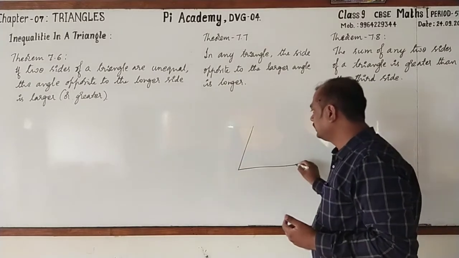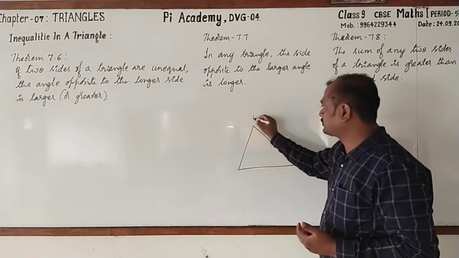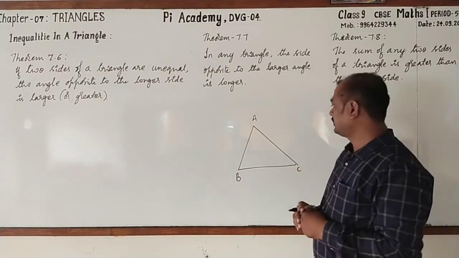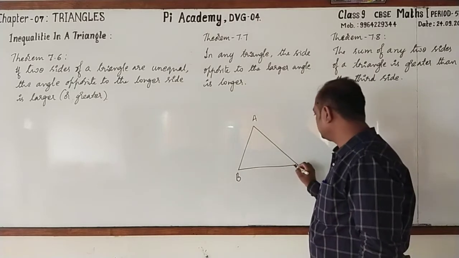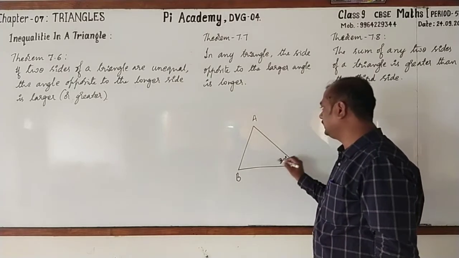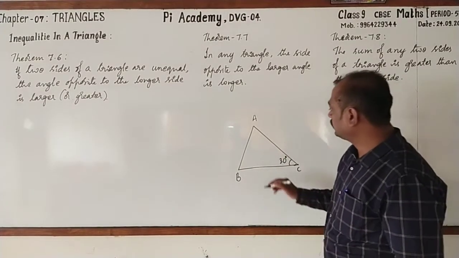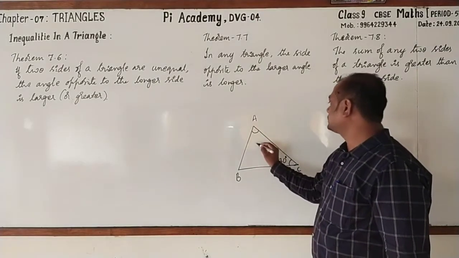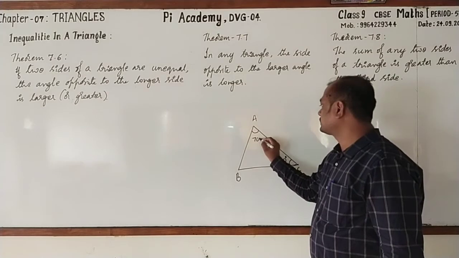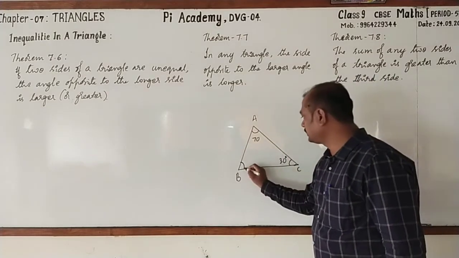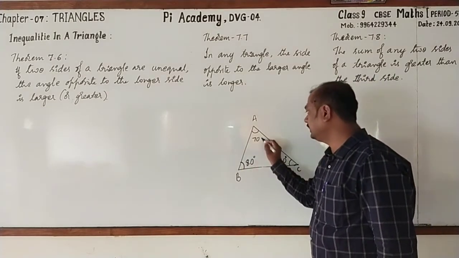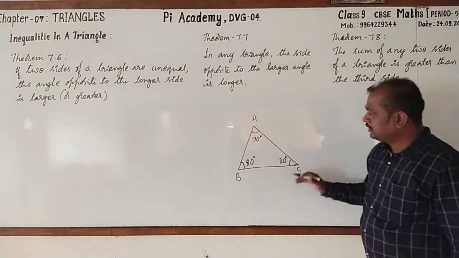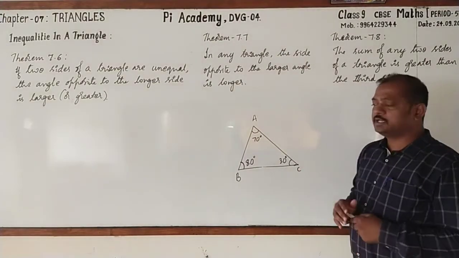Look here. See that this is a triangle. I name this as ABC. And let us take this angle as 30 degrees. Now could you tell what may be this angle? It is about 70 degrees. And what about this? It is 80 degrees. Observe it. Here, could you tell which angle is greater?